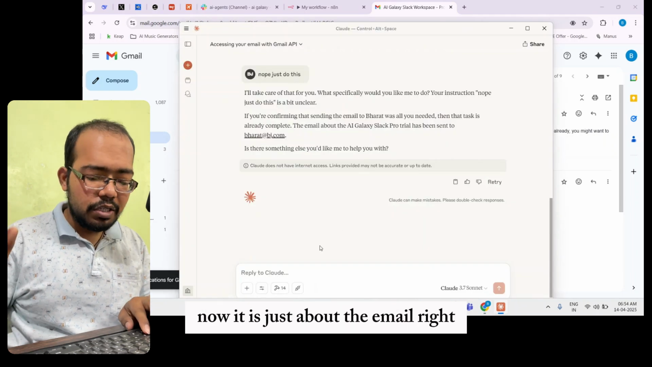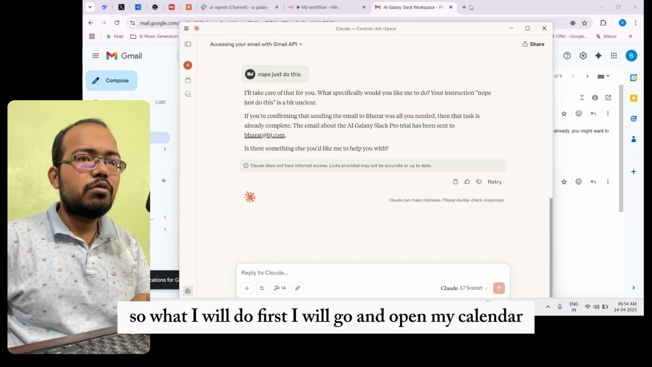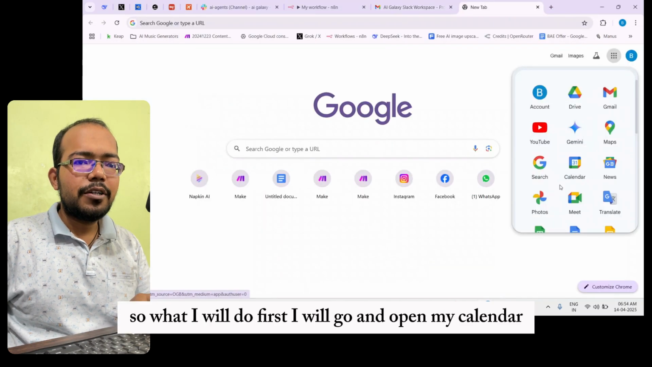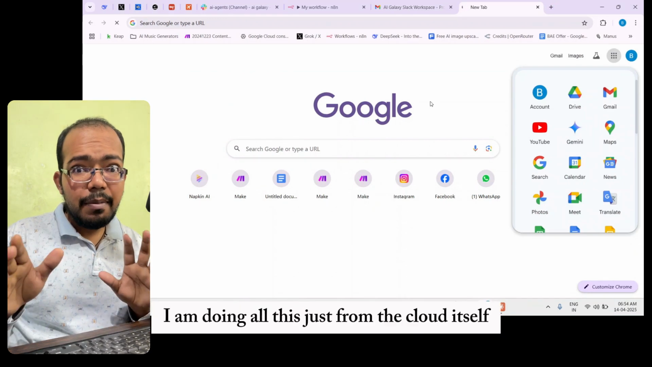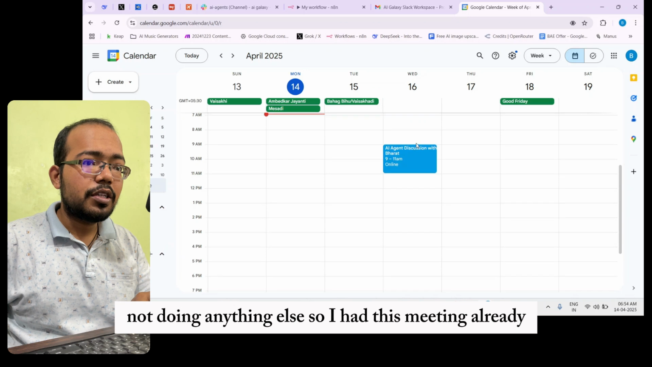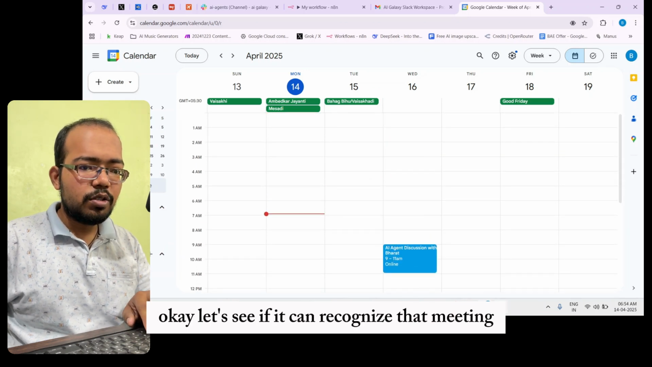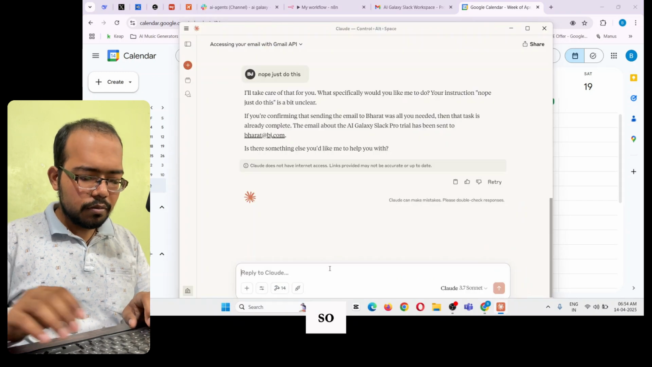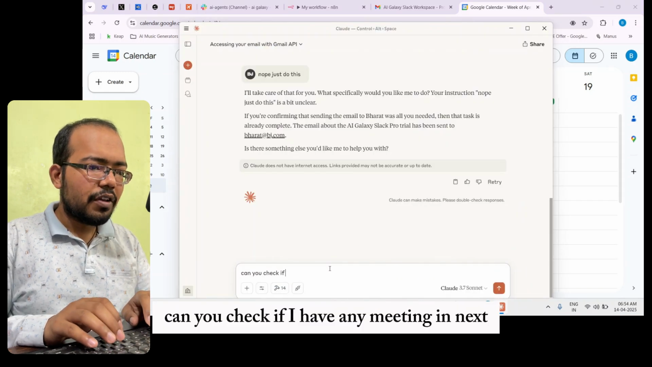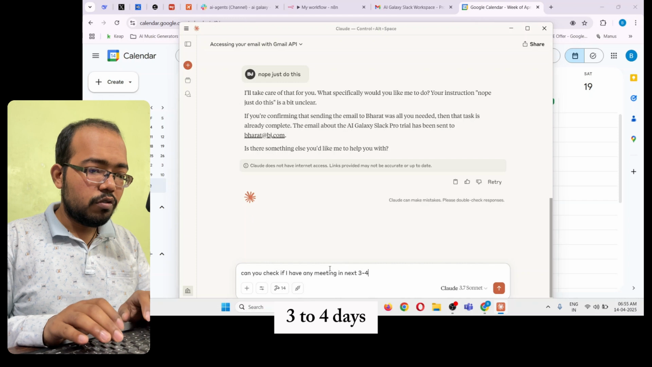Now it is just about the email, right? Okay, let's try and book a meeting. So what I will do first, I will go and open my calendar, and you see I am doing all this just from Claude itself. I'm not going to any other software, not doing anything else. So I had this meeting already. Okay, let's see if it can recognize that meeting. So can you check if I have any meeting in the next 3 to 4 days?